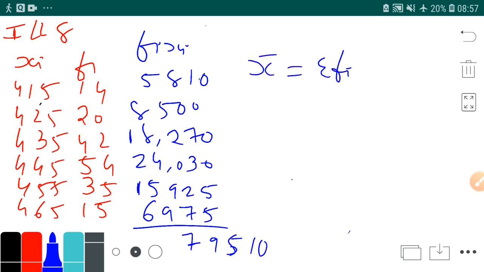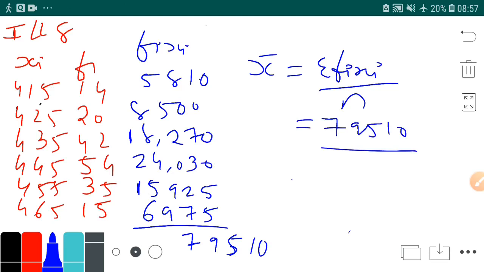So what will be our mean? It will be sigma fi xi upon n. So it's 79510 upon n. What is the total of frequency? It is 180. So 79510 divided by 180 will be 441.72. You can see the answer in the textbook.